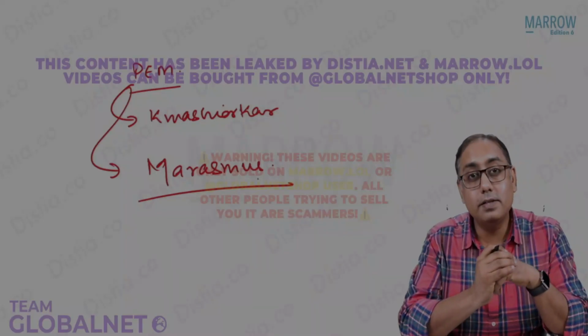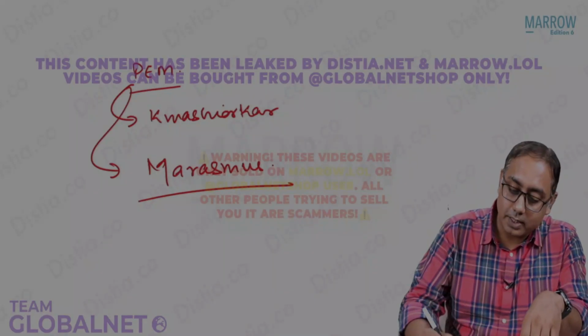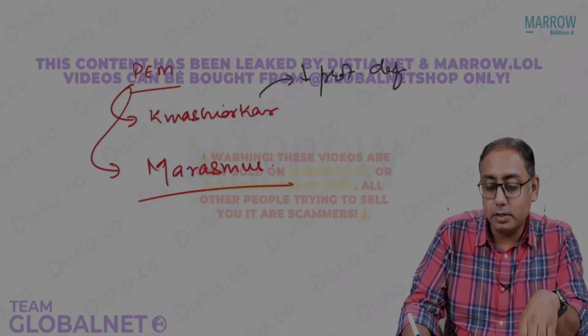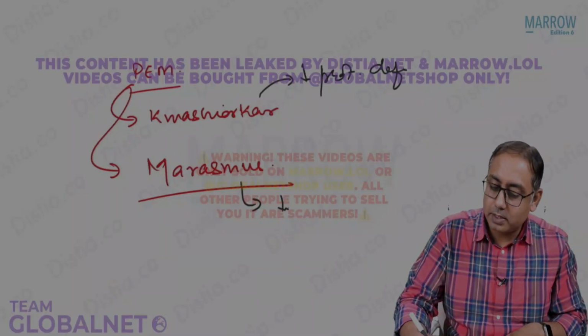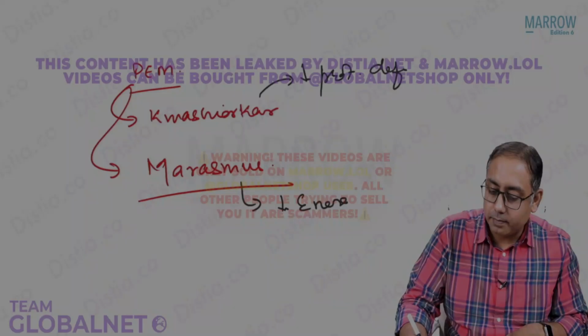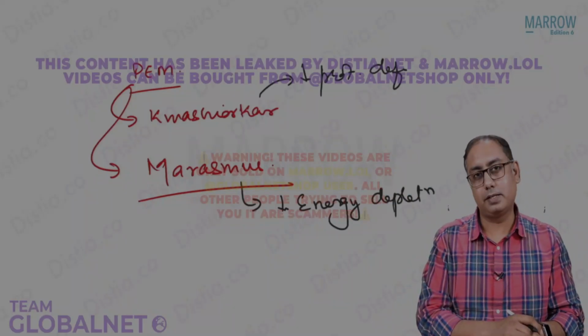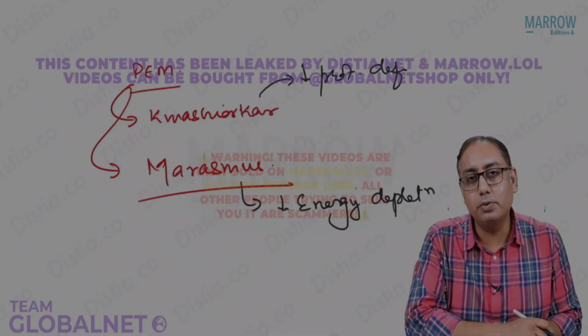Marasmus is what? It is severe wasting. What is kwashiorkor? It is severe protein deficiency. You must have read this. There is more protein deficiency in kwashiorkor compared to marasmus. Marasmus is more energy depletion. Energy depletion is a lot in marasmus, whereas there is a lot of protein deficiency in a child who is